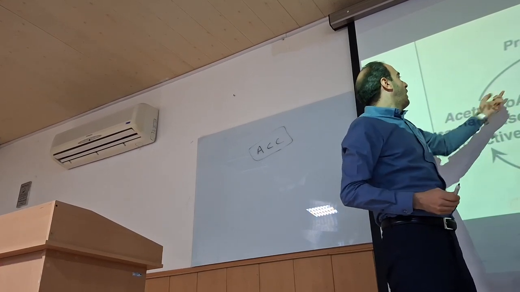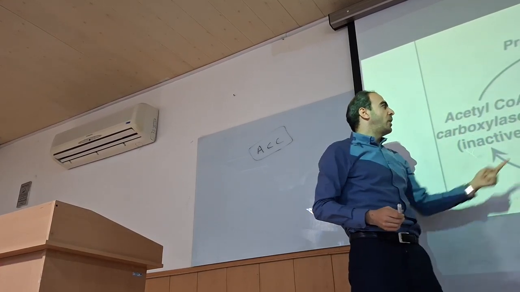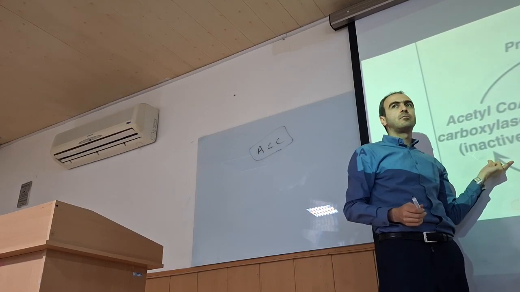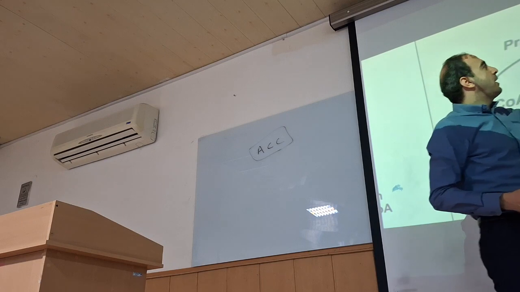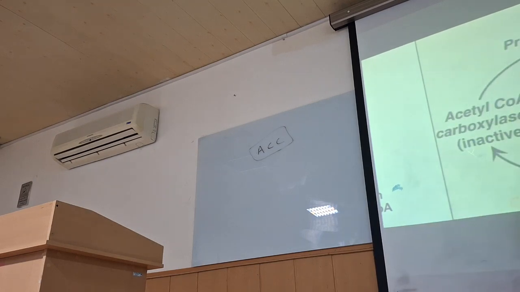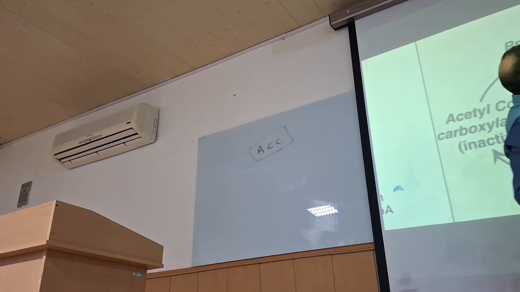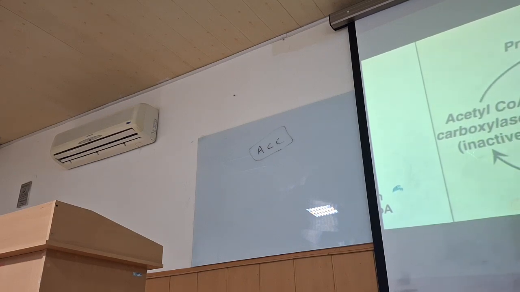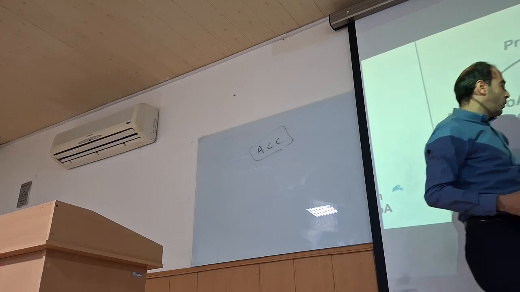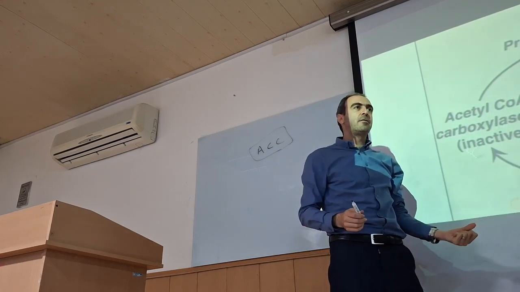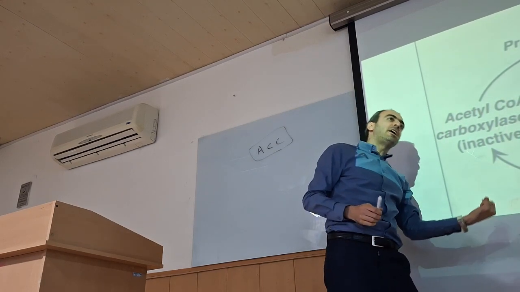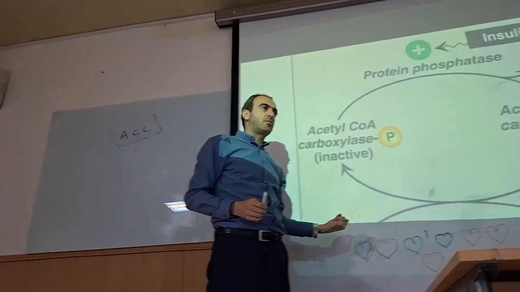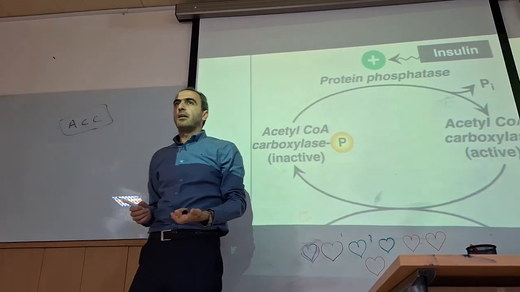Acetyl-CoA carboxylase, when it has a phosphate group, is inactive. When it's dephosphorylated, it is active. And insulin has a positive effect on a phosphatase which removes a phosphate. In the other way, glucagon, epinephrine and growth hormone lead to the inactivation of this enzyme through phosphorylation. So it's completely clear.